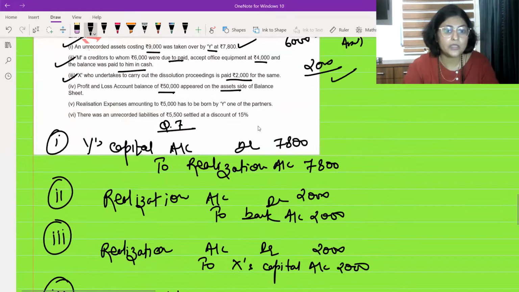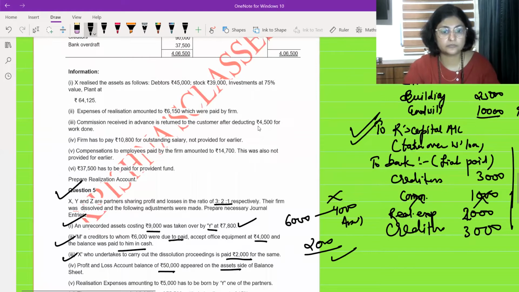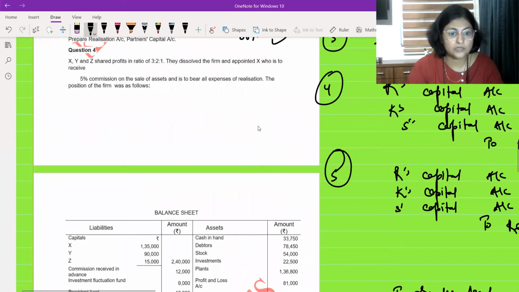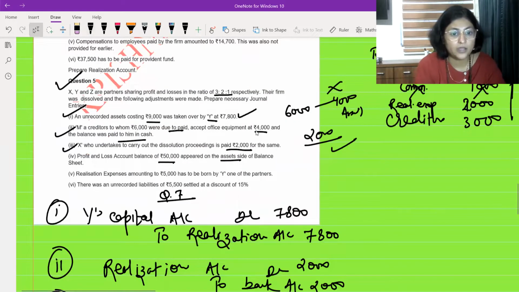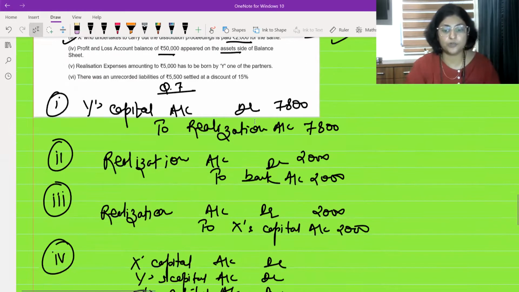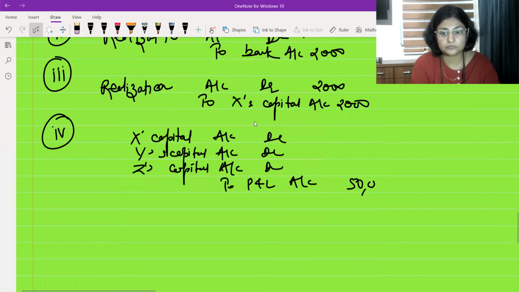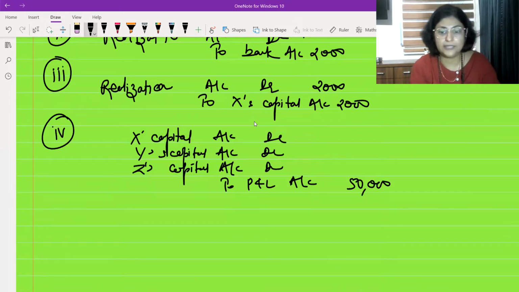Okay. What was the amount? Where is this? Here it is, 50,000. And what is the profit sharing ratio? 3:2:1. So 30,000, 20,000, and 10,000.